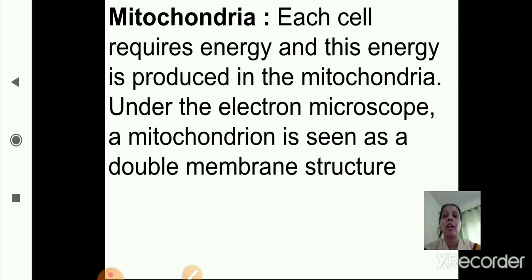So the cell gets its energy from mitochondria. Mitochondria is also called the powerhouse of the cell. It is a double membrane structure, and it is seen only with the electron microscope. Now we will see the functions of mitochondria.